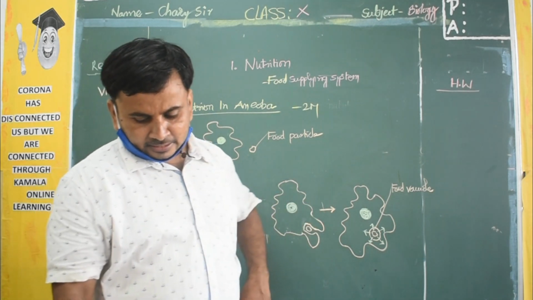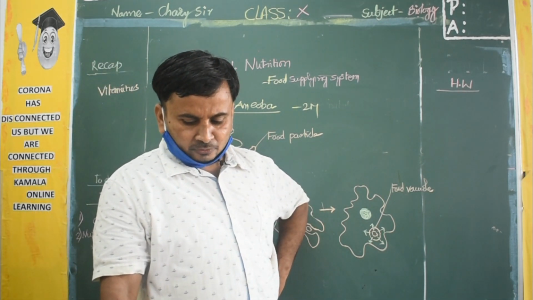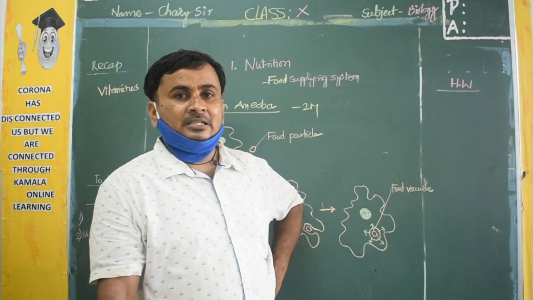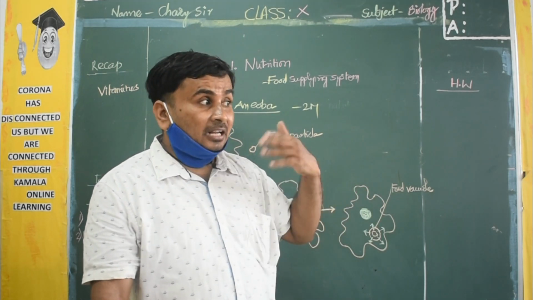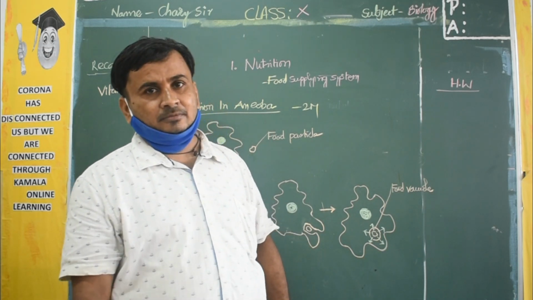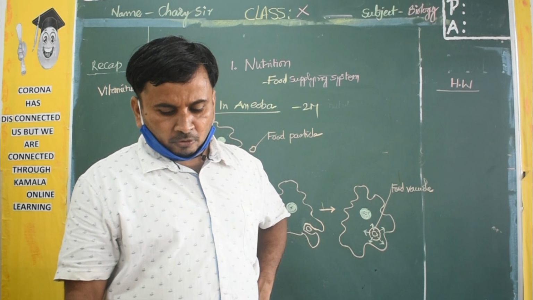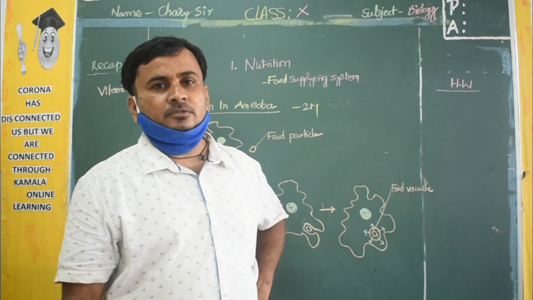Next, some organisms break down the food materials outside of the body, then absorb it. Some of the organisms digest the food outside of their body. Fungus, for example, bread mold, yeast, mushrooms.